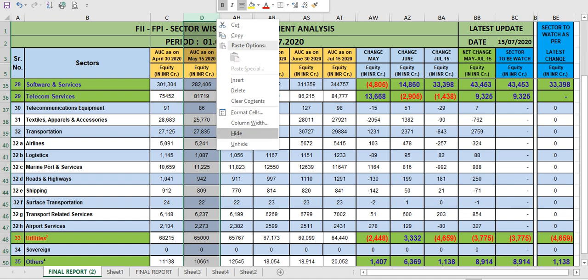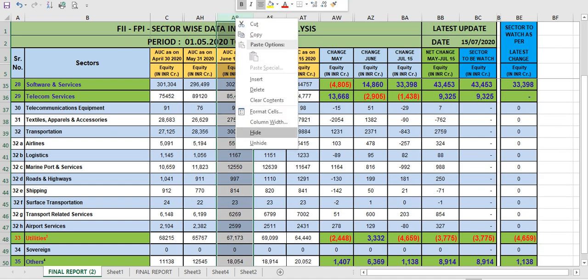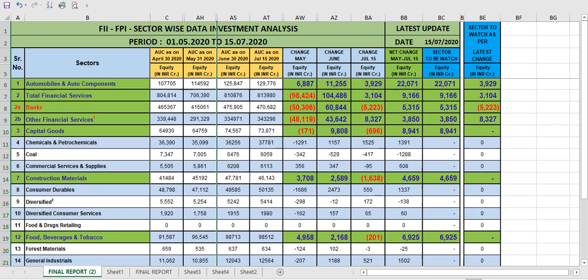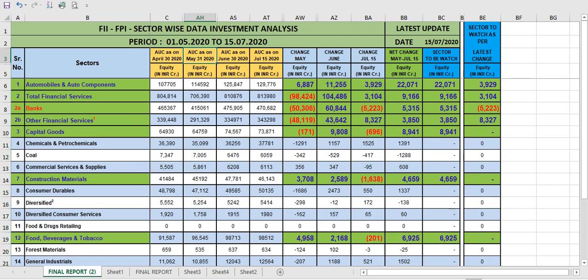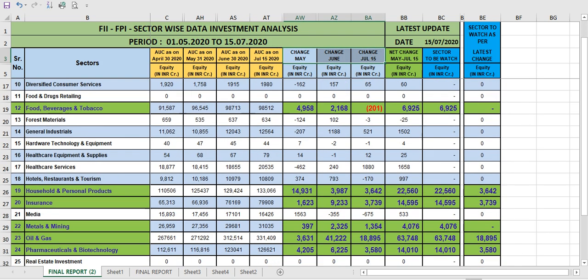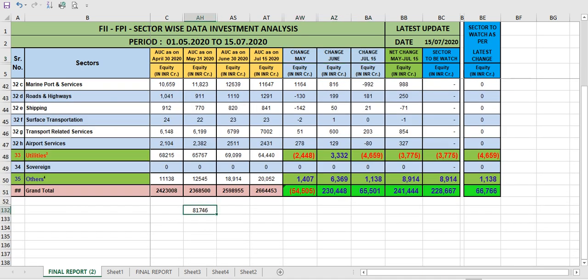This hide and this hide. Okay. See, now I have data for monthly. I have data on 30th April, 31st May, 30th June and 15th July, and I have the change also in the particular period. Now you can see on 31st May when I got the figure, it was 23 lakhs 68,500 minus 24 lakhs 23,008. That means they have withdrawn money in the month of May by 54,000 crore.